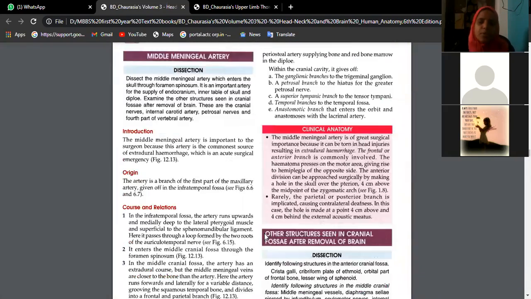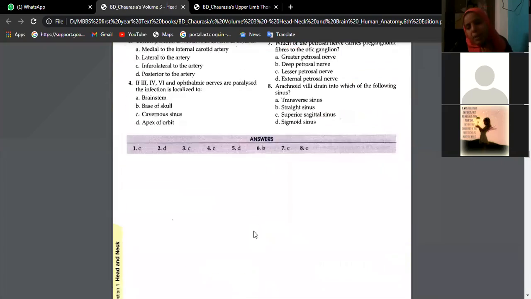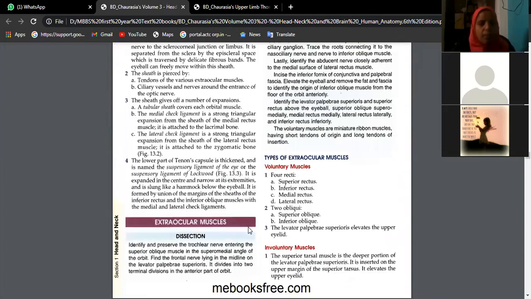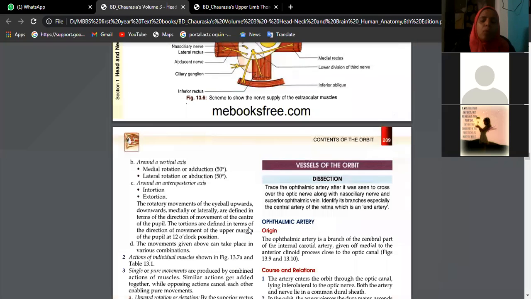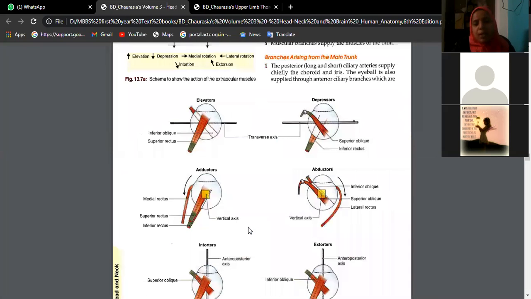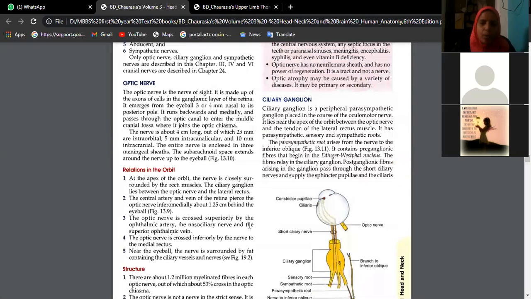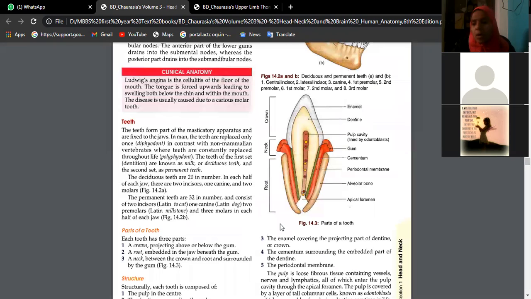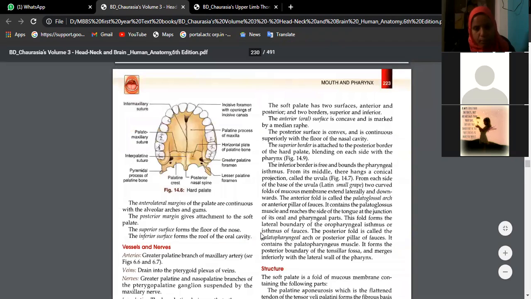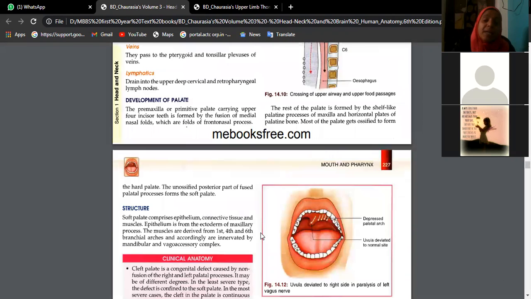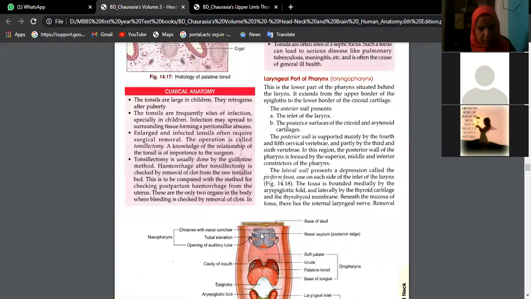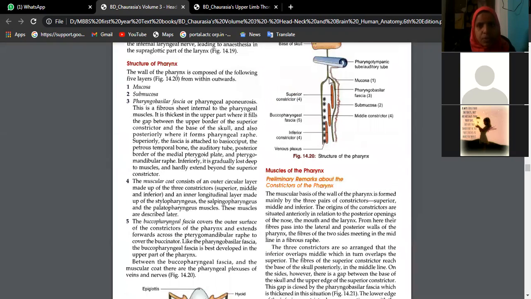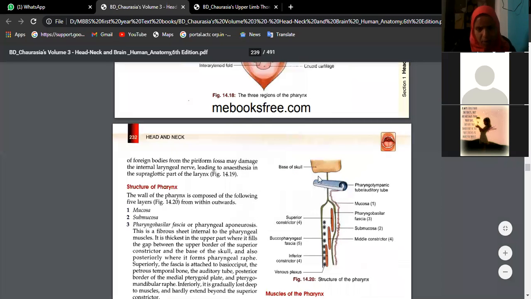Auditory tube is also called the eustachian tube. When you talk about the middle ear, it has 6 boundaries. One of the boundaries is communicating with the nasopharynx, and the name of the tube is the eustachian tube, also called the auditory tube. That is the anterior wall of the middle ear. The anterior wall of the middle ear is going to communicate with the nasopharynx by means of a tube called the eustachian tube.